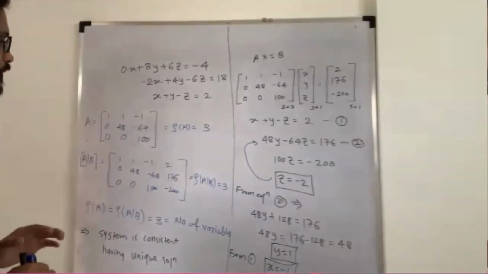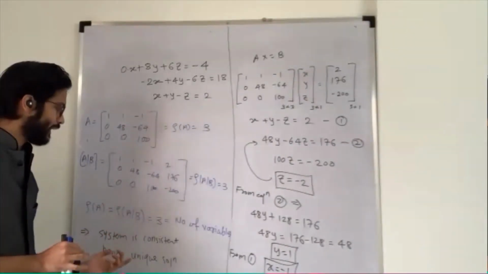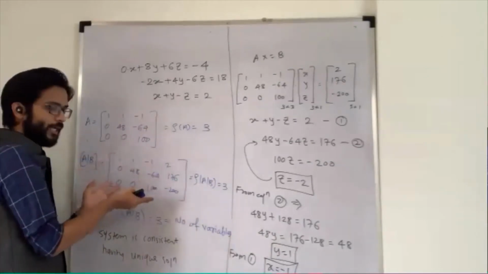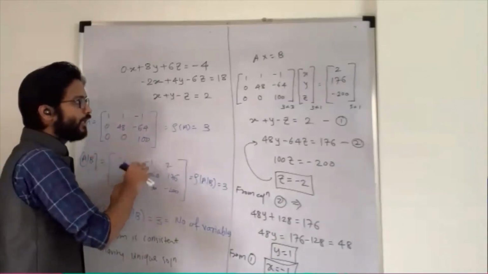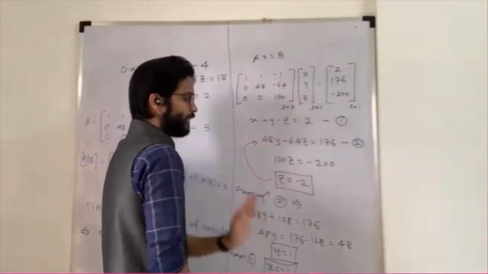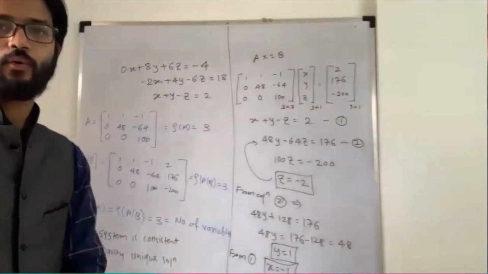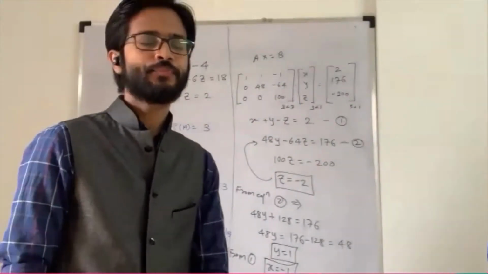Anyone, any doubts? Very simple. Just you need to find the rank. Once you find the rank, just write down your augmented matrix, whatever your echelon form, again in the form of AX is equal to B. Do the product and simply solve the system. Okay? Write it down. Anyone, any doubts, please ask.